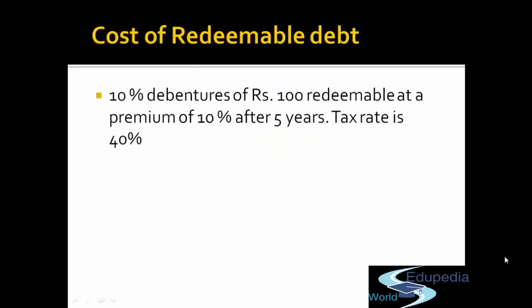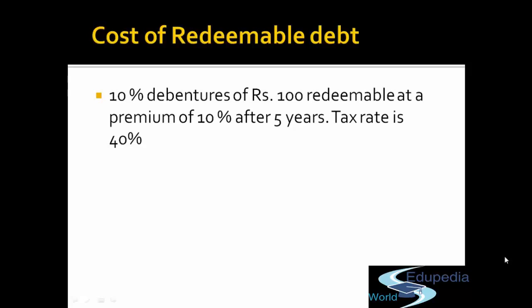Let's say 10% debentures of rupees 100 which are redeemable at a premium of 10% after 5 years. So there is one extra piece of information, that within your tenure it is to be redeemed, that is 5 years. And what will be the redemption value? For rupees 100, you have to pay rupees 110 after 5 years. So just think, what is the actual expense that the company has to pay?